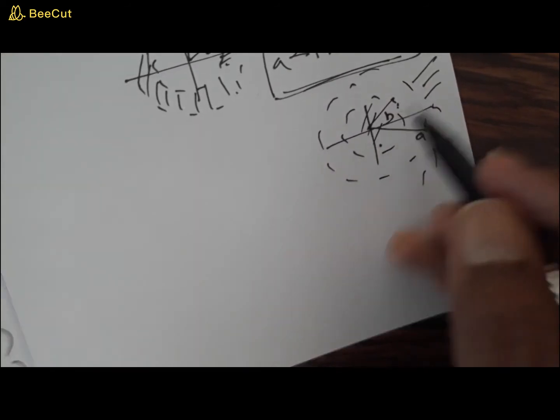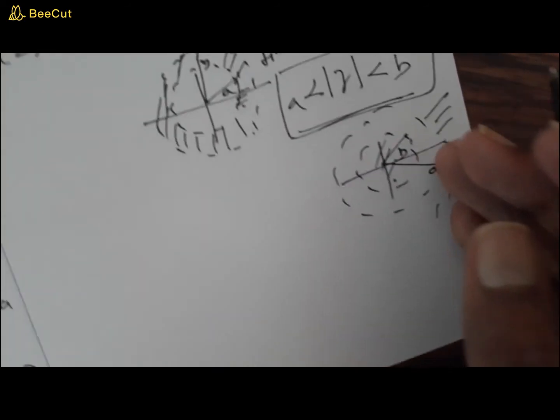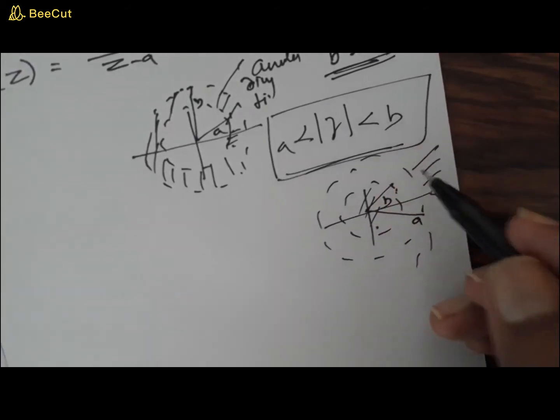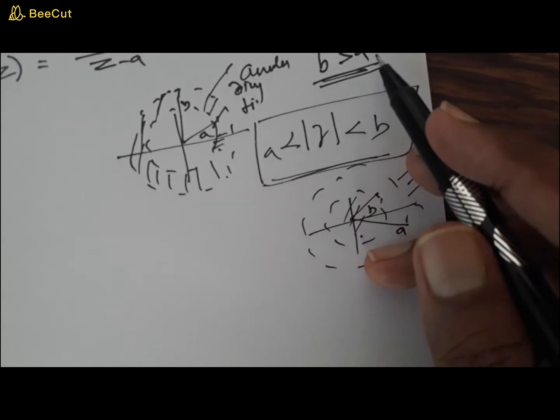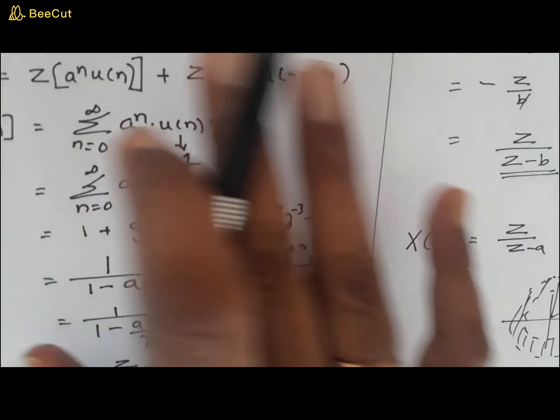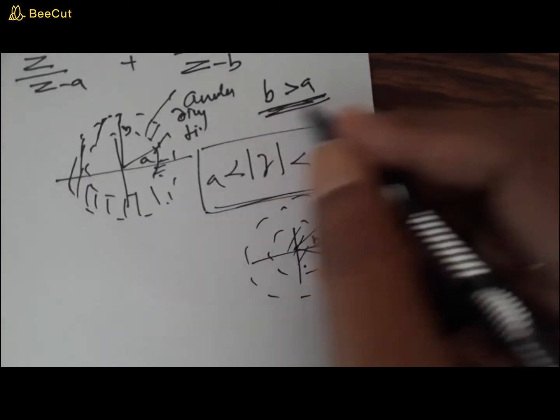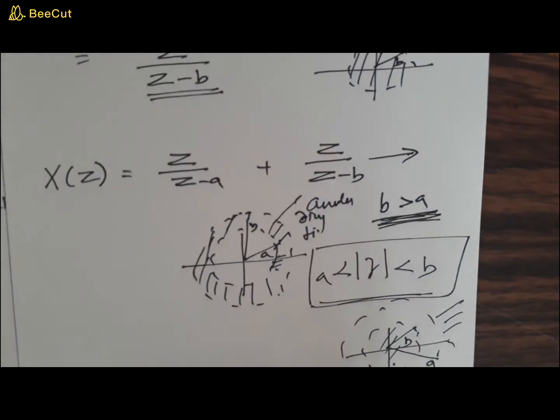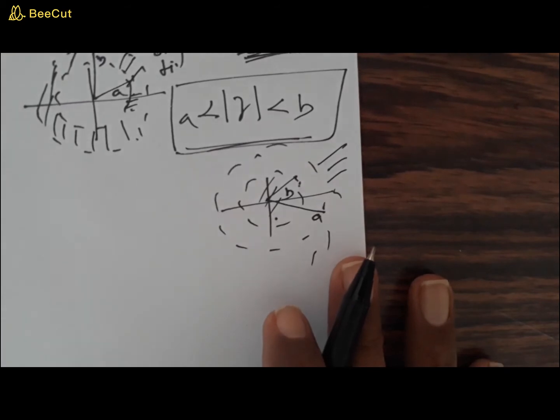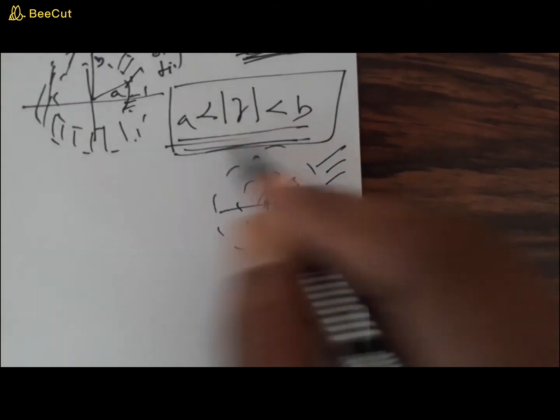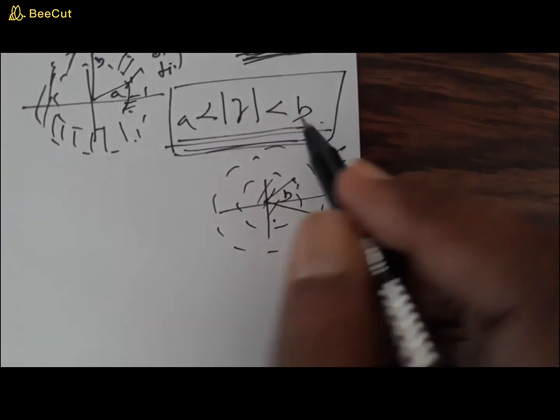So nowhere does the signal region intersect. That means as long as b is less than a, this particular signal will not have any ROC. So only by imposing a condition like b is greater than a can you have a z transform, and that too not in the whole z plane. That will be only in the region between a and b. So that is called an annular ring.